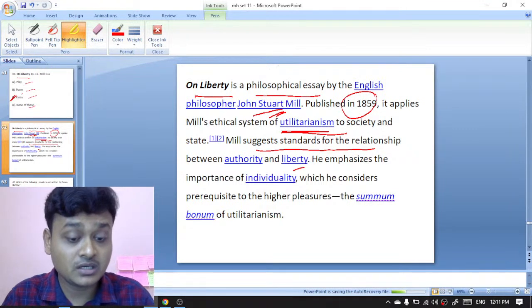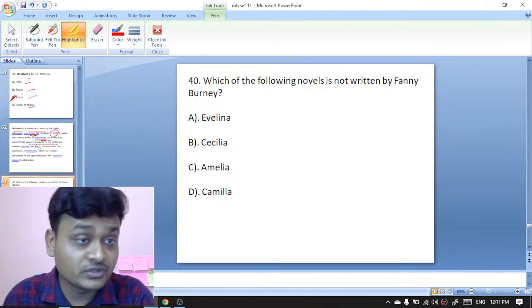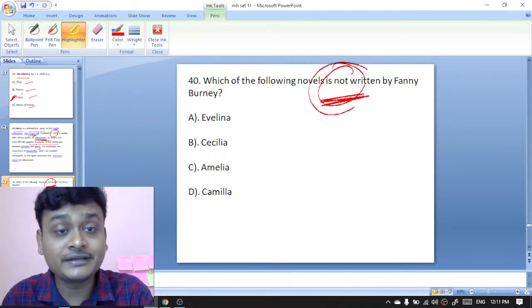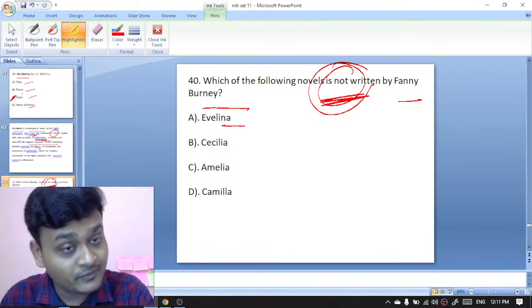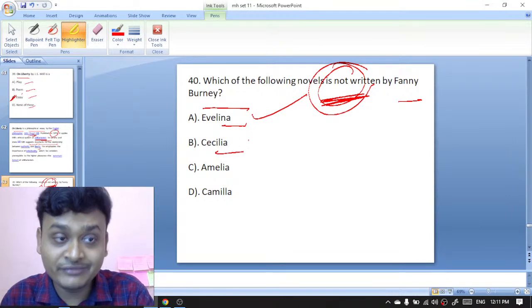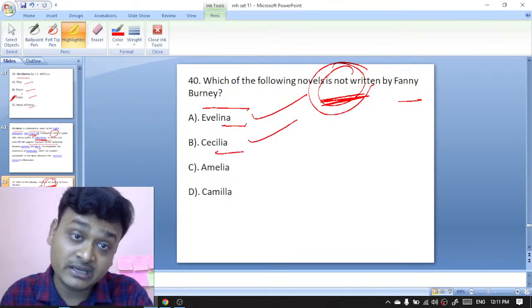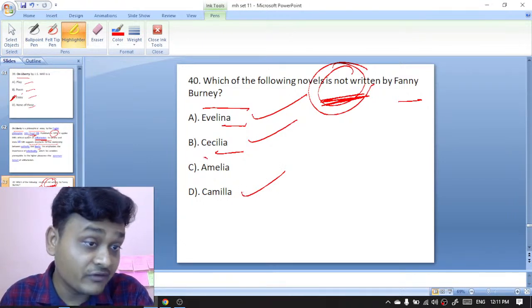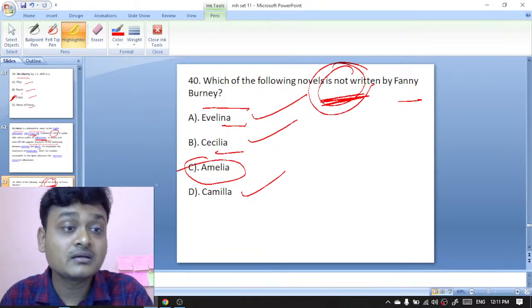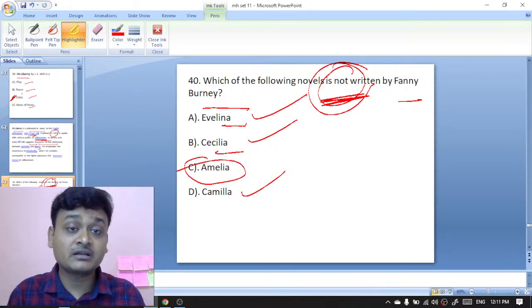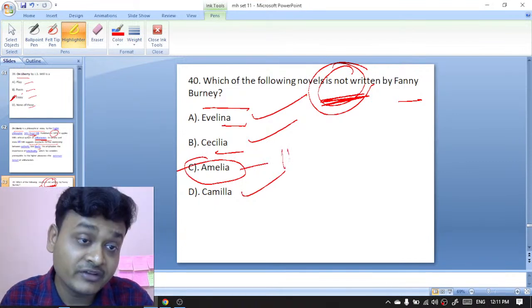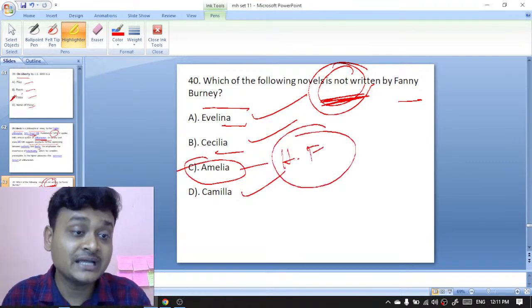Moving on to question number 40. Which of the following novels is not written by Fanny Burney? Evelina was written by Fanny Burney. Cecilia is also written by Fanny Burney. Camilla was also written by Fanny Burney. Whereas Amelia was not written by Fanny Burney. Rather, it was written by Henry Fielding. Henry Fielding has written Amelia.